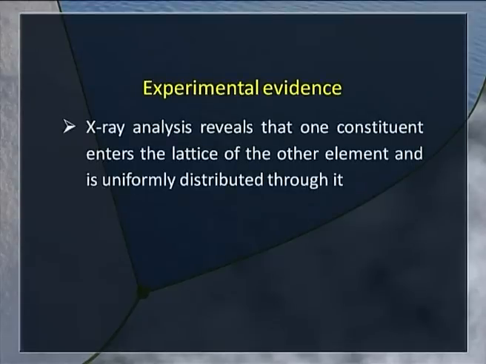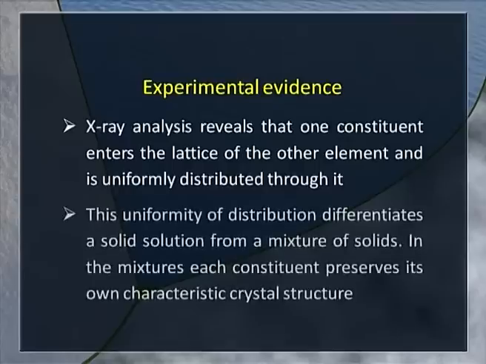What is the experimental evidence? X-ray analysis shows that one constituent enters the lattice of the other constituent. The two components, the two lattices, merge into each other. That means they fuse and they get distributed through it. This uniformity of distribution differentiates a solid solution from a mixture of solids, because in a mixture, each constituent retains its characteristic crystal structure, and we can identify that under a microscope.